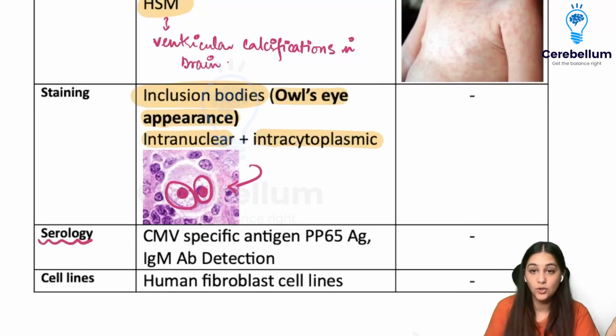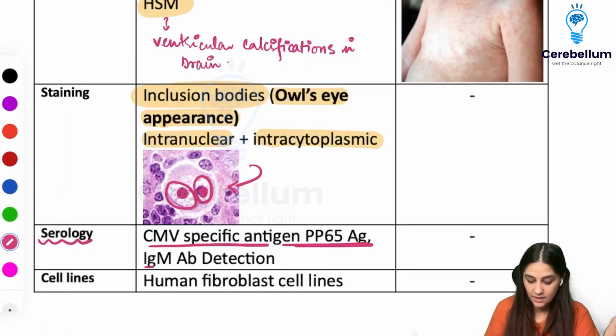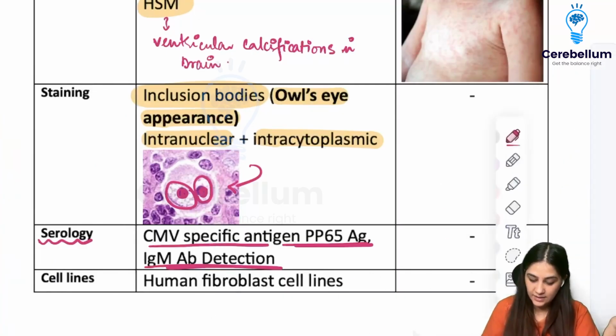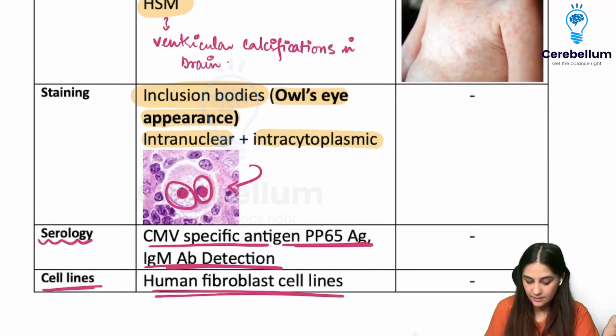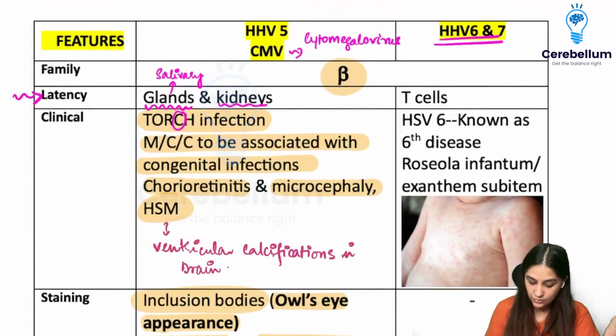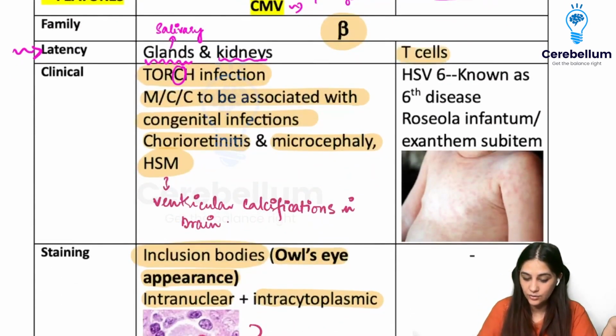When we talk about serology, we are going to do the CMV specific antigen, which is called as pp65 antigen, and IgM antibody detection can be done. Finally, talking about the human fibroblast cell lines, these are the cell lines that can be used for the isolation of CMV.